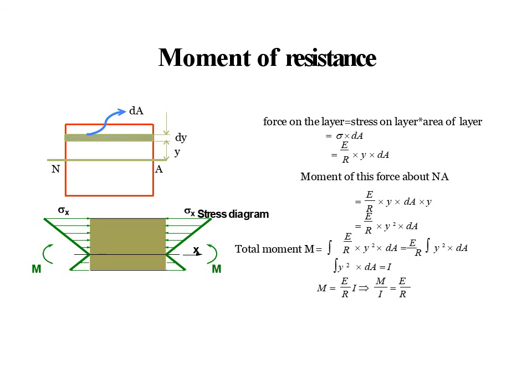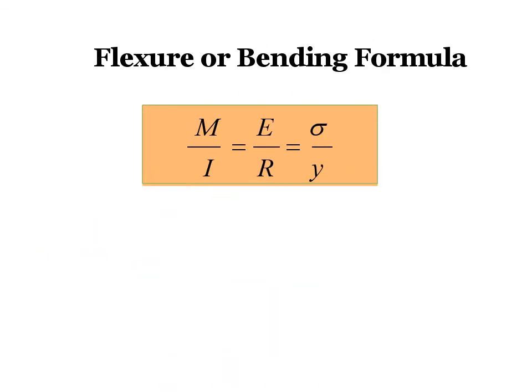By equating the previous sigma relation and this relation, we get the flexure or bending formula as M by I equal to E by R equal to sigma by y.